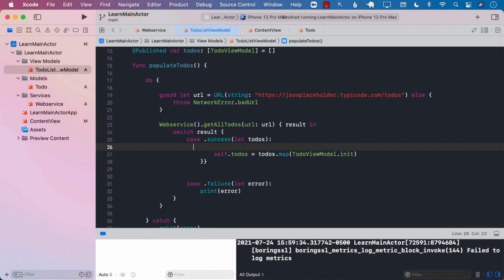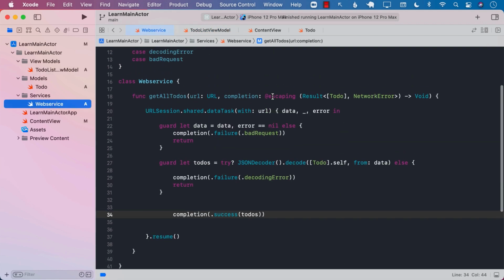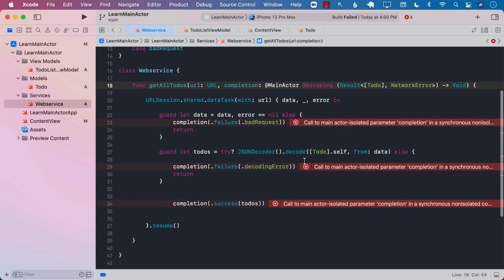Another way of setting everything on the main thread is by using the actual closure itself, which is being returned from the web service. With escaping, we can go ahead and mark with main actor. Now, if I go ahead and build the application, I will get this following error. Basically, it is saying that now the completion is marked with main actor, so you need to call this in isolation. So if it's a main actor, that means we can await for it.